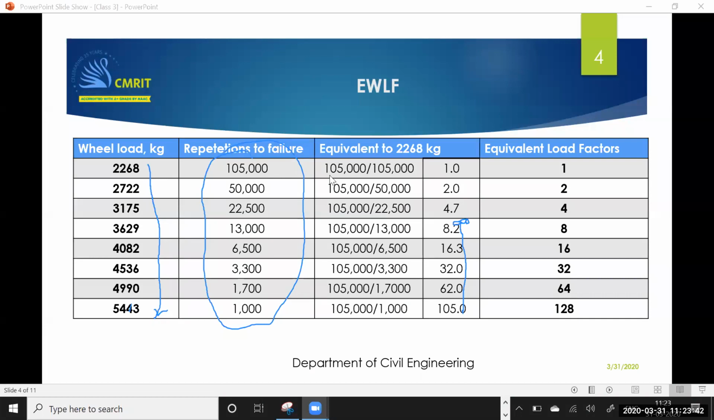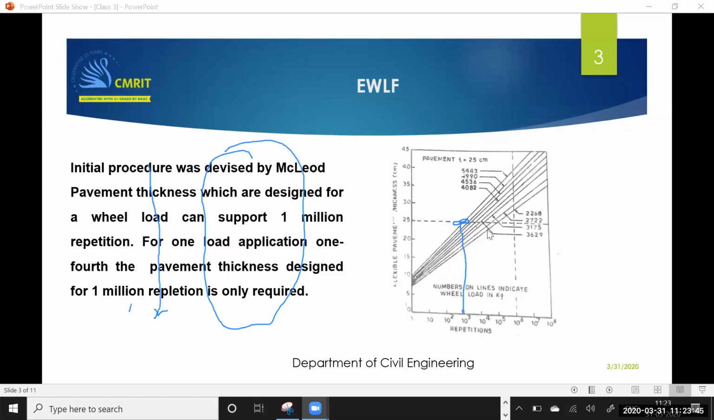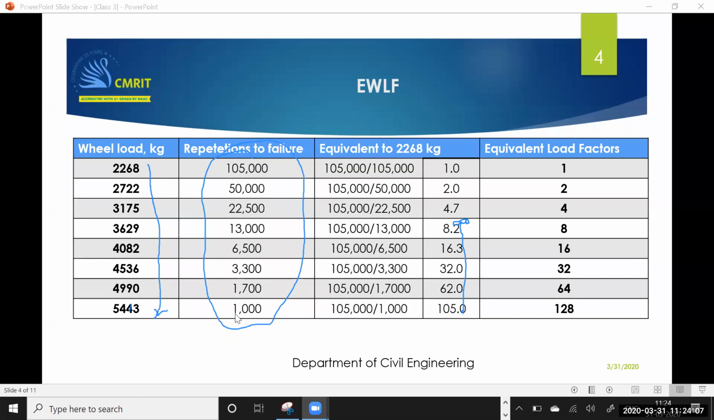Now, please listen here. Which load will be having a higher repetition? 2268 can sustain more repetitions, whereas if the magnitude is high, the pavement can sustain more or less repetitions. Am I right? So that is what exactly you can see in this table. Based on this, he tried to work out a value equivalent to 2268 by using this.